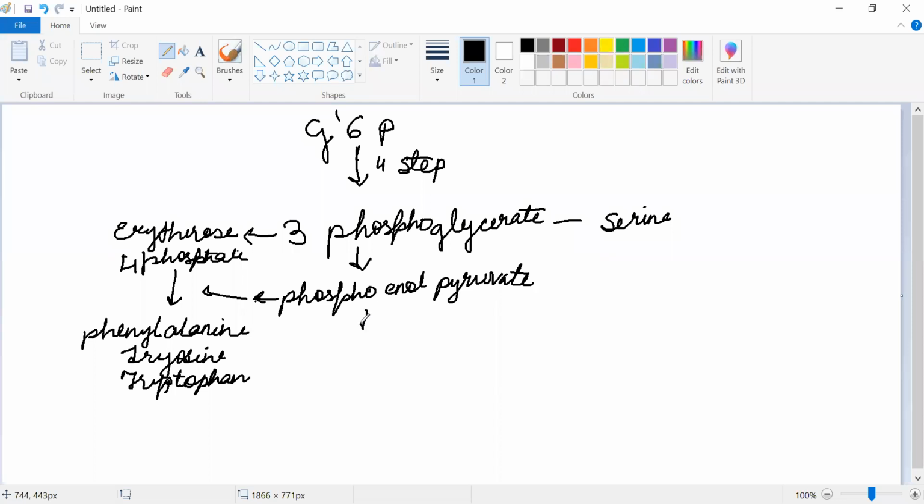It ends to give pyruvate, and then pyruvate enters and gives you alanine, valine, isoleucine, and leucine.